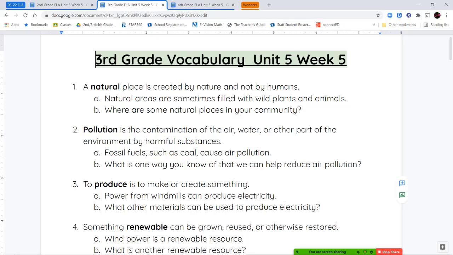Your first word is the word natural. A natural place is created by nature and not by humans, so it's something that was already there on the earth. It's not something that people put together or built.